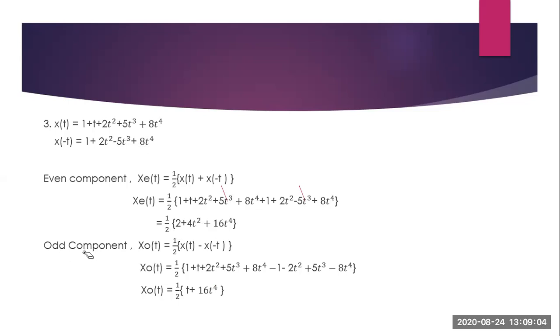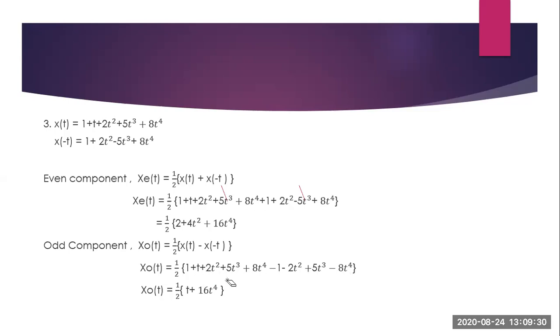Now next is the odd component. How will you find the odd component? The odd component x o of t is equal to half x of t minus x of minus t. So x o of t is equal to 1 by 2 times 1 plus t plus 2t square plus 5t cube plus 8t raised to 4, minus 1 minus t plus 2t square minus 5t cube plus 8t raised to 4.